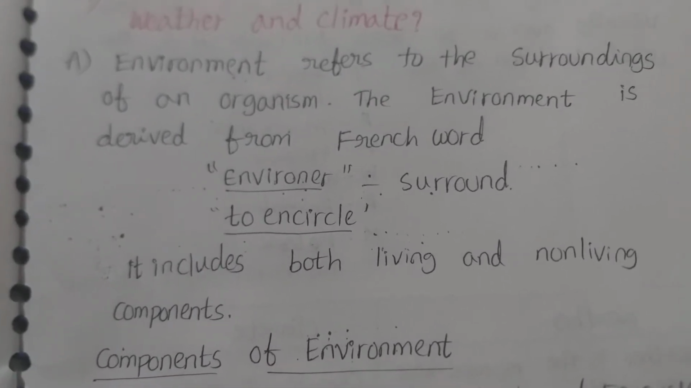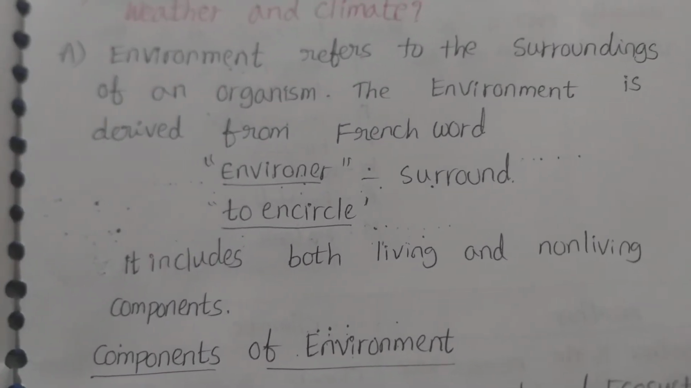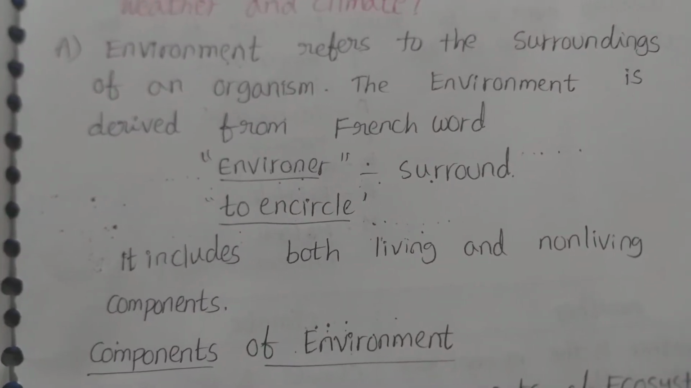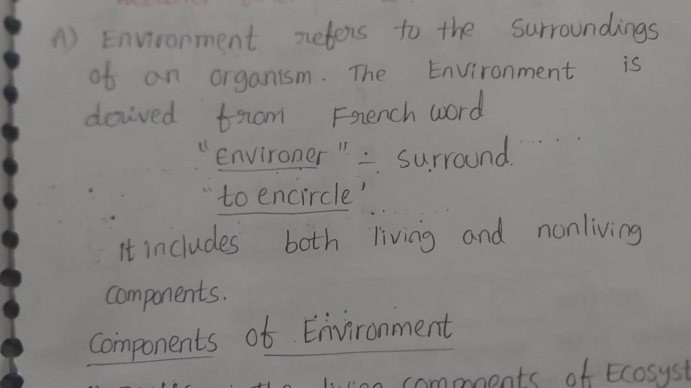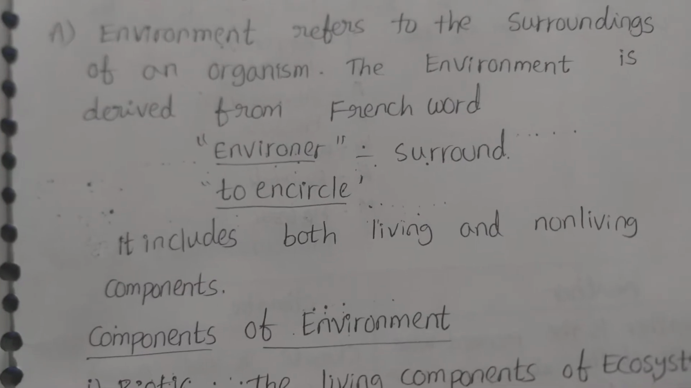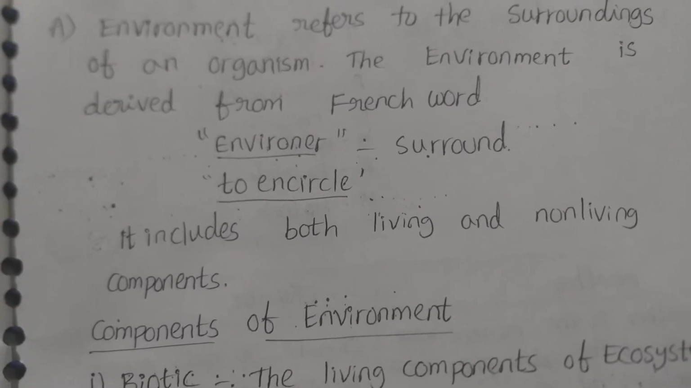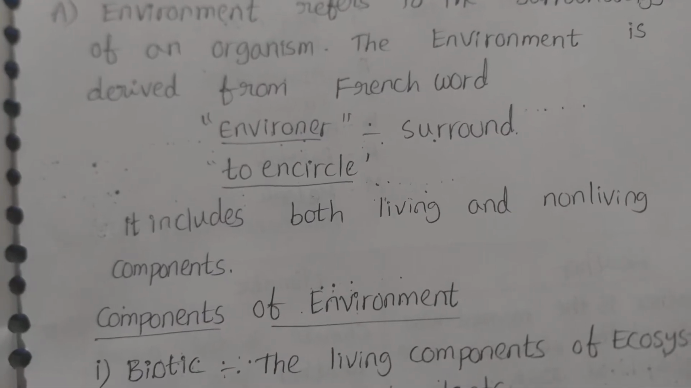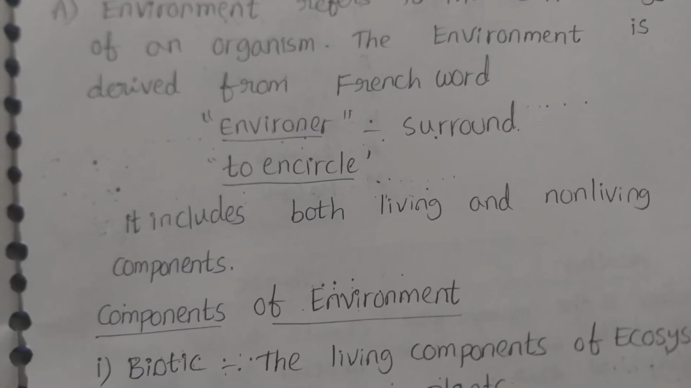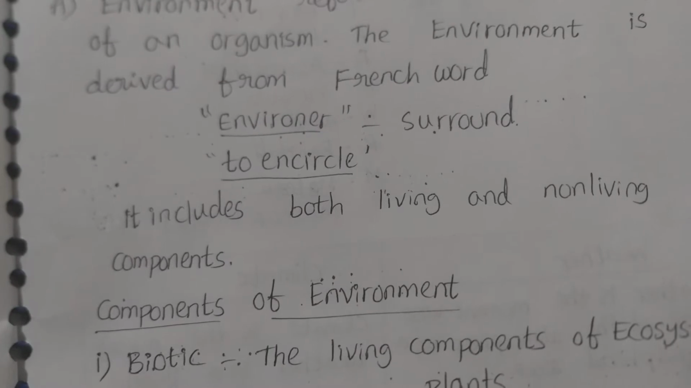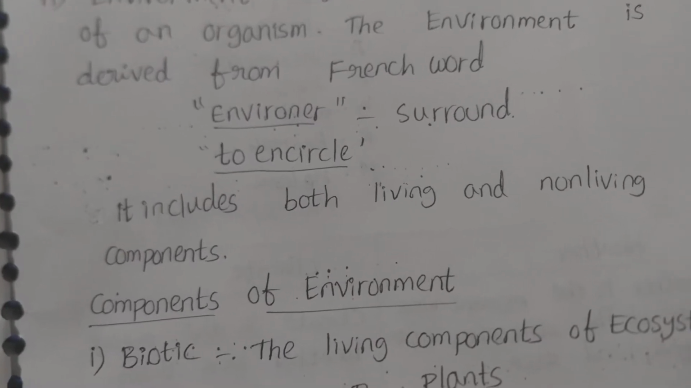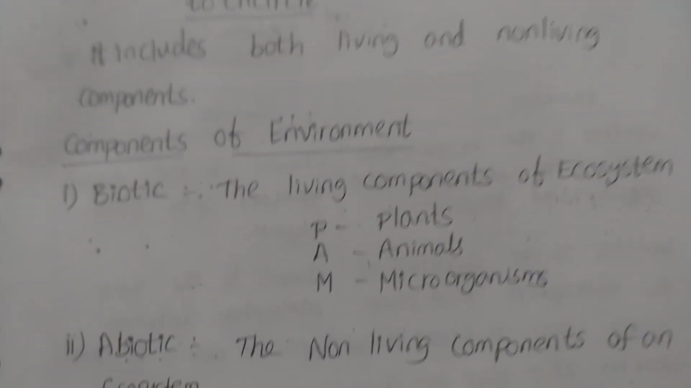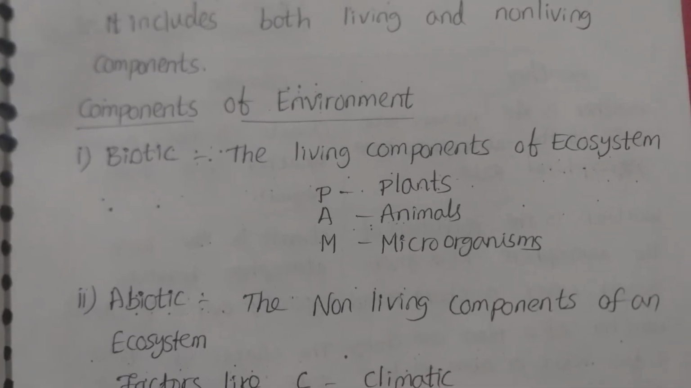The word environment is derived from the French word environner, to encircle, that means surrounds. It includes both living and non-living components. Here, sociological and ecological elements. Components of environment: biotic components and abiotic components.